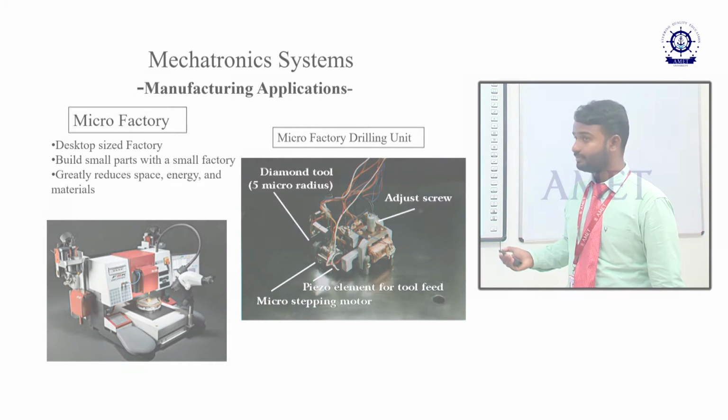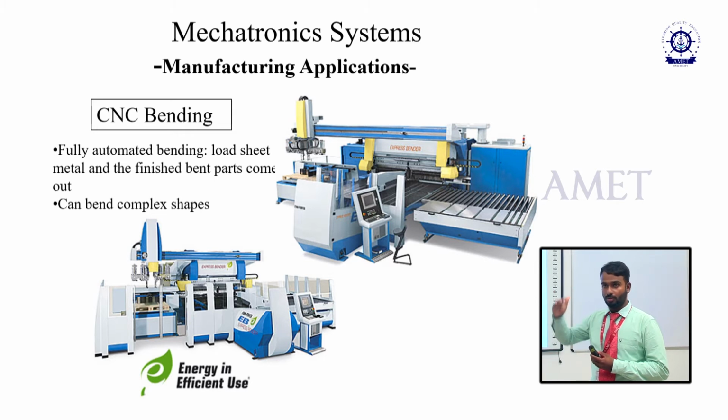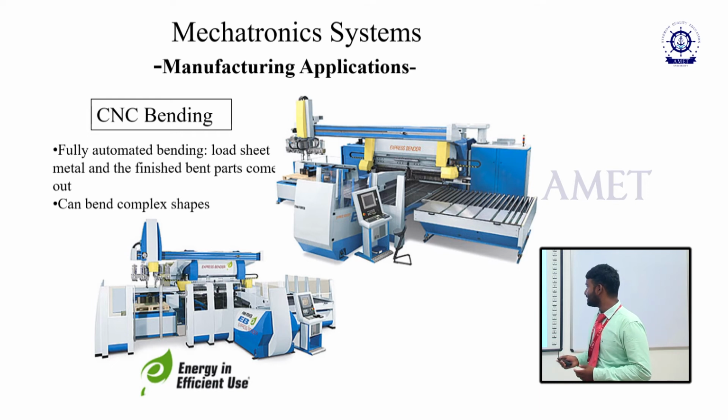Then next one, this is of CNC bending. I need to bend any sort of components, I can go with this one. What is a CNC bending? It can bend very complex and very high thickness steel or any sort of toughened material by using this CNC bending. This is done by the CNC machine which is controlled by means of this computer. This computer will be connected by means of some sort of electronic device. So this system is said to be a mechatronic system.